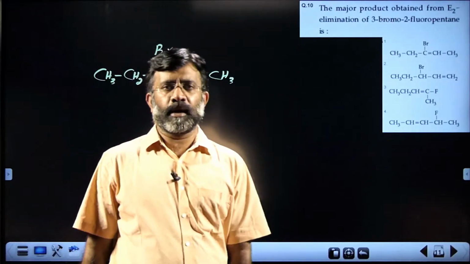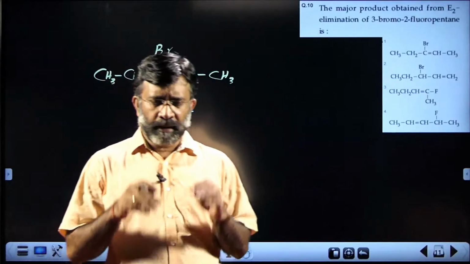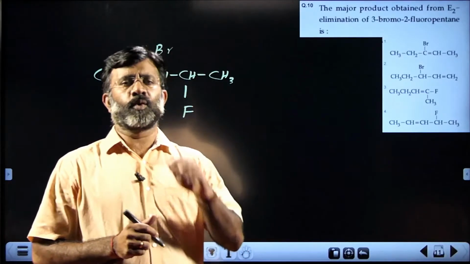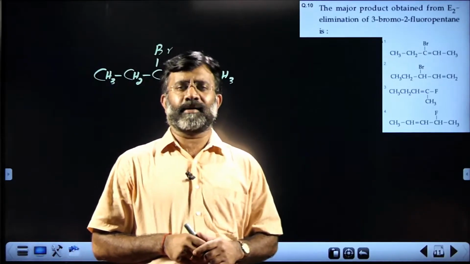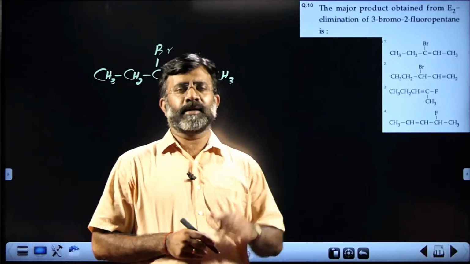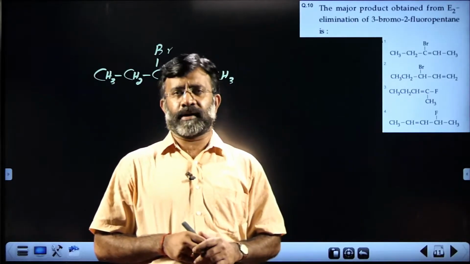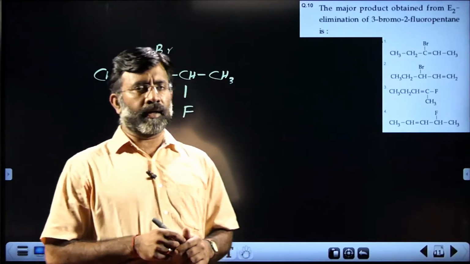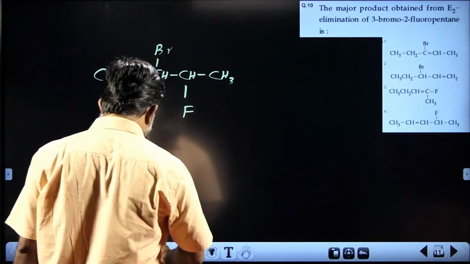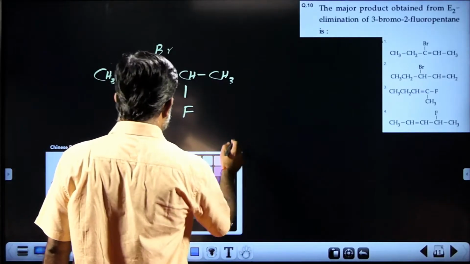We are talking about the elimination product. Please understand, fluorine cannot be eliminated under normal conditions. It is bromine that is easily eliminated because it is a better leaving group. So, bromine can be eliminated easily, no doubt.